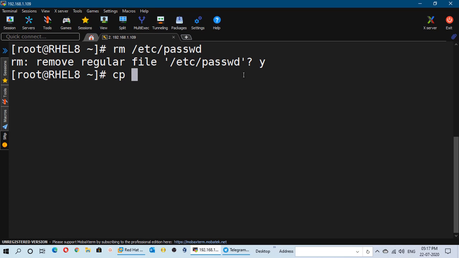Then we can just copy the /etc/passwd- file in place of /etc/passwd. Meaning we are restoring the file from the backup file.